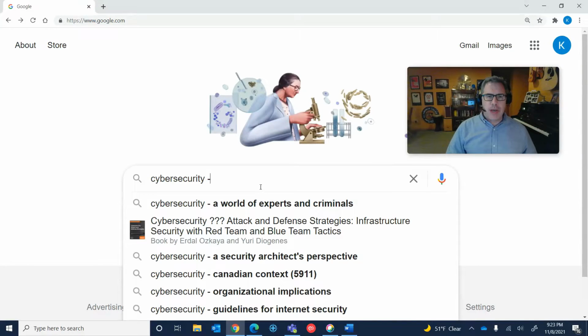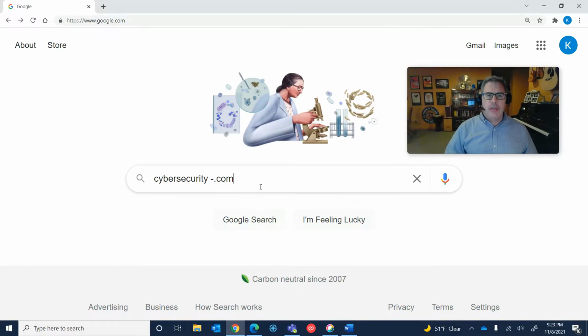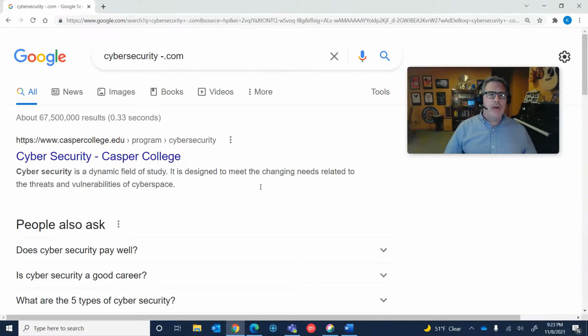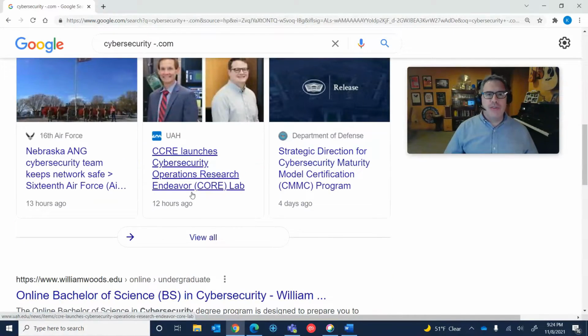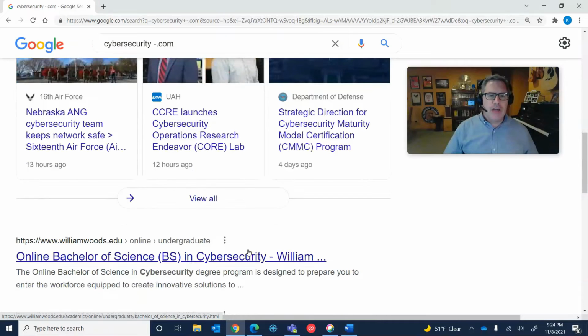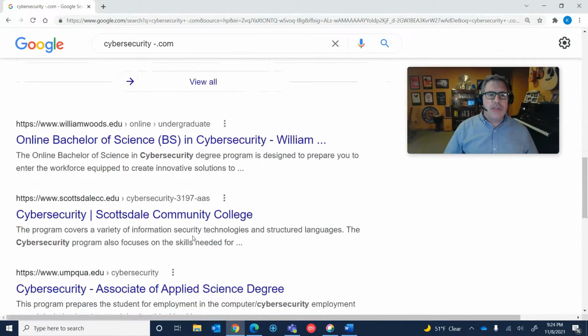So in this case, it's minus, no space, .com. And now I don't see any .com domains in my search results here. I see .edu, .edu. I suppose if we kept scrolling, we'd probably see some .gov or .org. Oh, look, Augusta Community College, go artichokes. But the minus operator is a way to tell Google what you don't want in your search results.